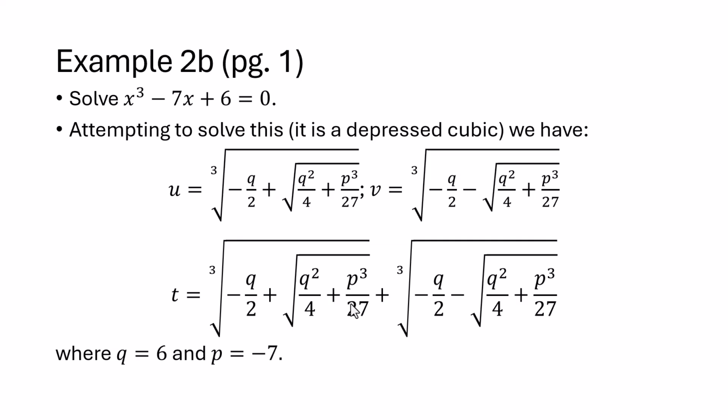So here we have this u value, this v value, and then this t value, which happens to be the sum of u and v. For our particular example here, the q value in these formulas will be 6. The p value in these formulas will be -7. But as you can see here, solving the nonlinear system is very, very ugly. Solving these cubic radicals could also be very, very ugly.